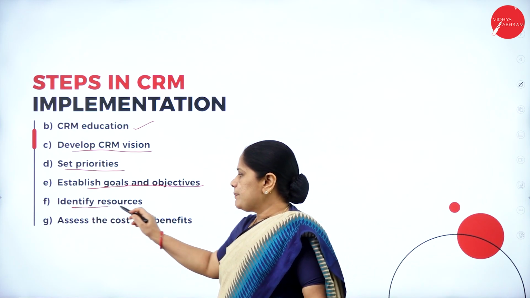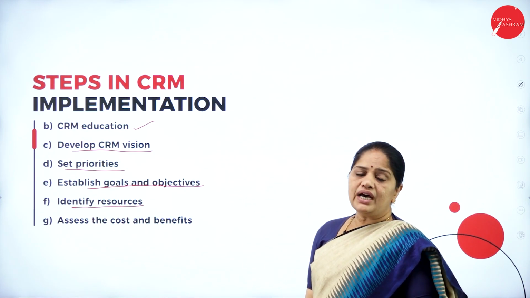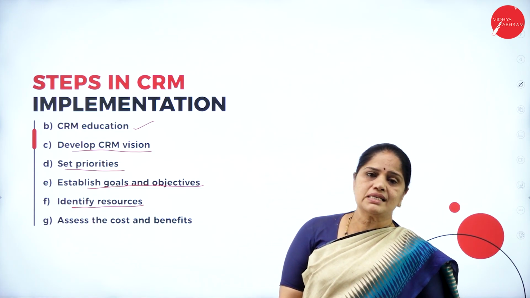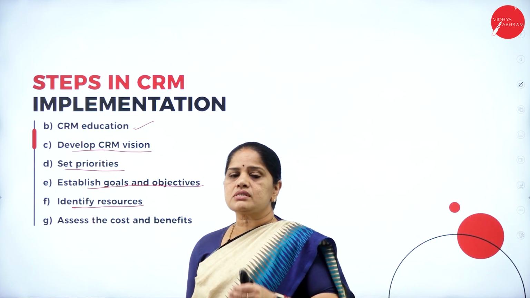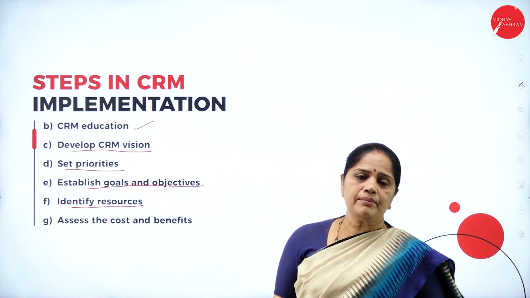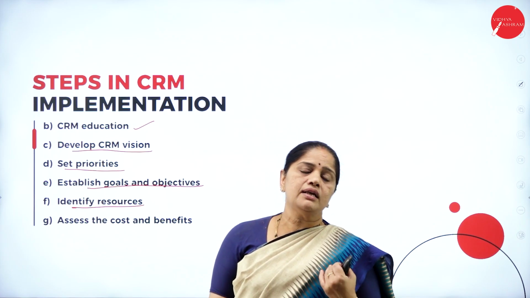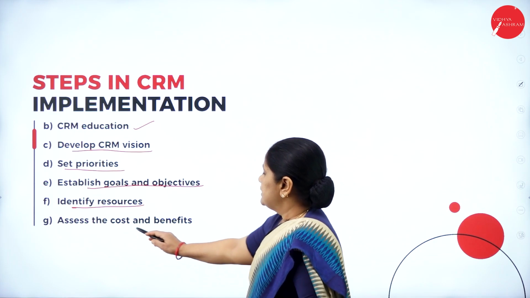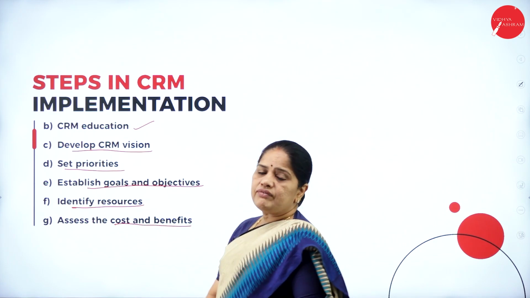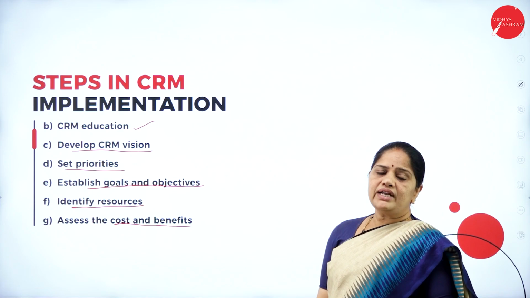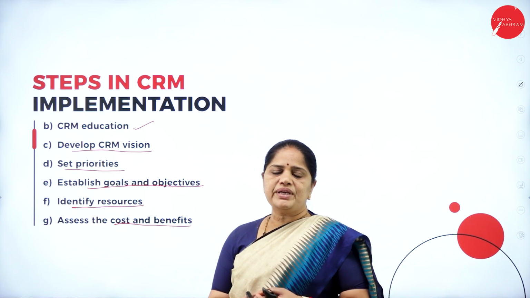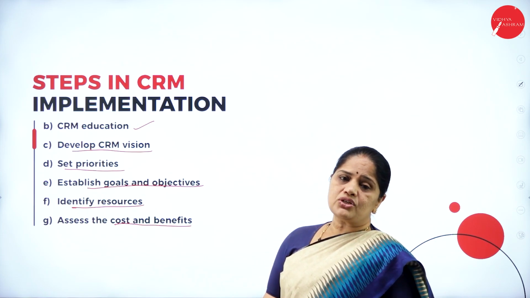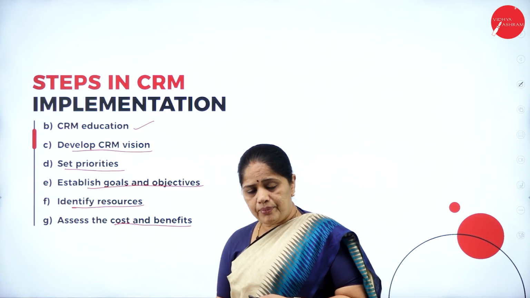Then the next step will be the identification of the resources. In order to achieve the objectives and goals of the organization, you have to allocate the resources. So what is the manpower? What is the money power? What is the technological power you need in order to achieve the goals and objectives of the business? Then assess the cost and benefits. You have to have an assessment of what is the cost you will be involved in and what is the benefit you are getting after spending so much on this kind of CRM process.